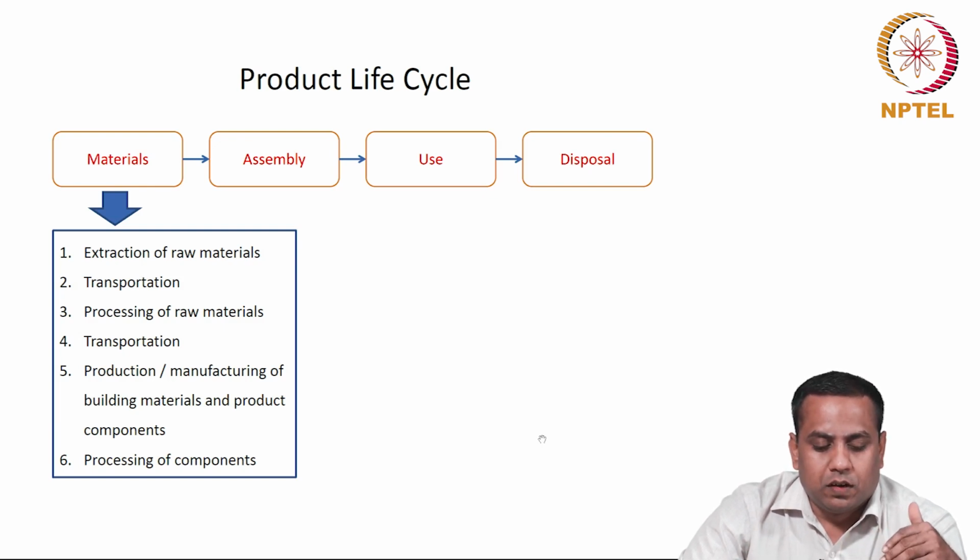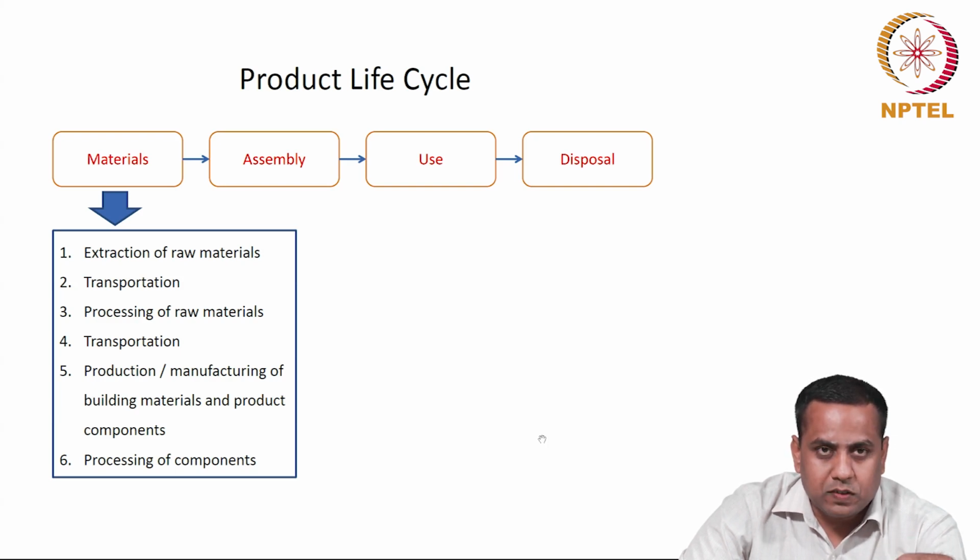In the first phase, manufacturing of materials required for a product, we have a number of activities like extraction of raw materials, transportation of raw materials, processing of raw materials, transport of processed raw materials, and manufacturing of materials, and then packaging, and then transport and delivery to suppliers.